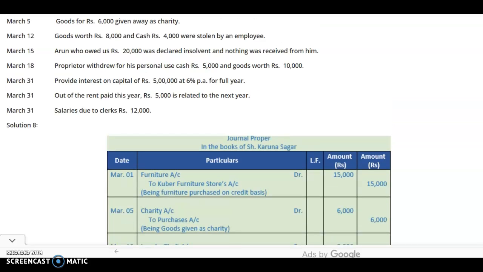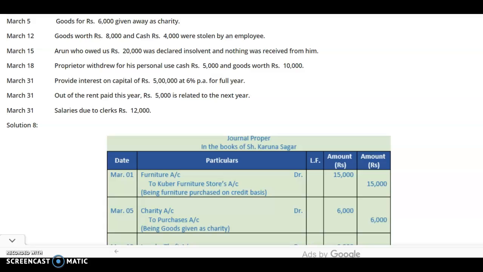The next transaction: goods for rupees 6,000 given away as charity. Charity is like a donation, with goods being given. So the journal entry will be: charity account debit to purchases. As the goods have been given, our purchases stock will reduce. The narration is: being goods given away as charity.